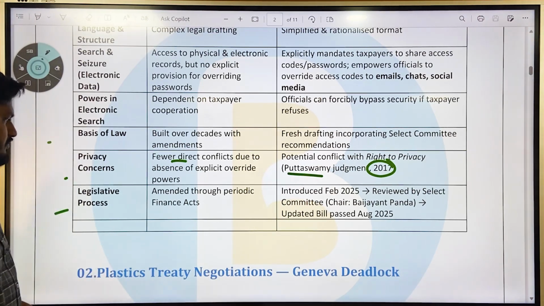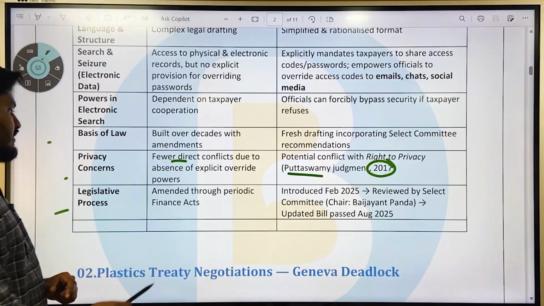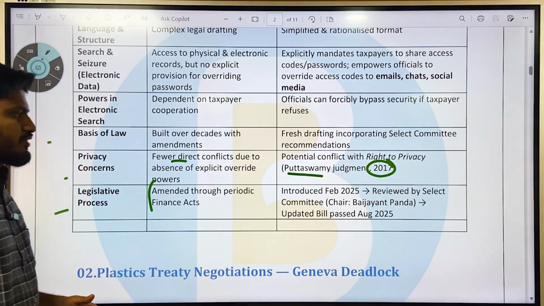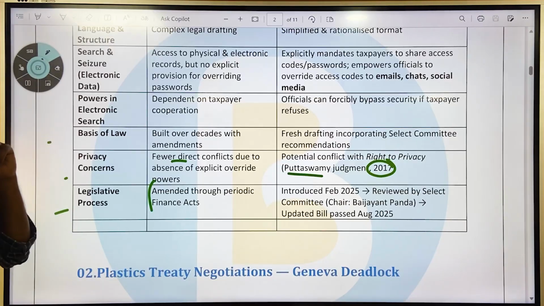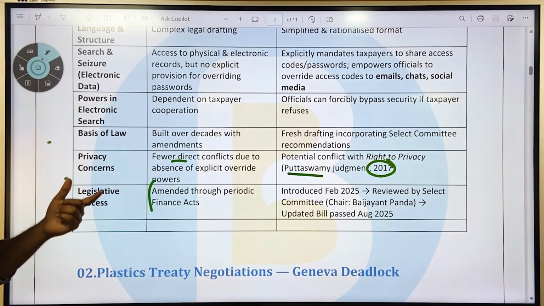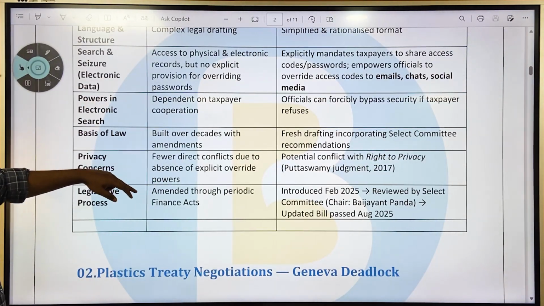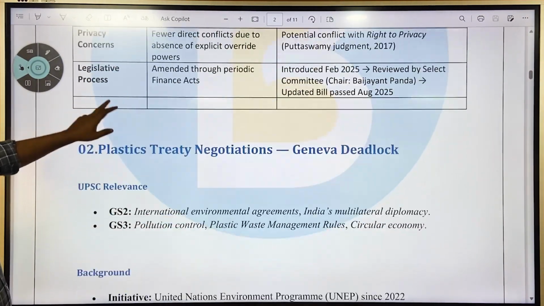Next, the legislative process. The old law was amended through periodic finance acts over a period of time, while the new bill was introduced in February 2025, reviewed by a select committee chaired by Jayant Panda, and the updated bill passed in August 2025. So this is about the new income tax bill. We have to wait and see when it becomes an act.